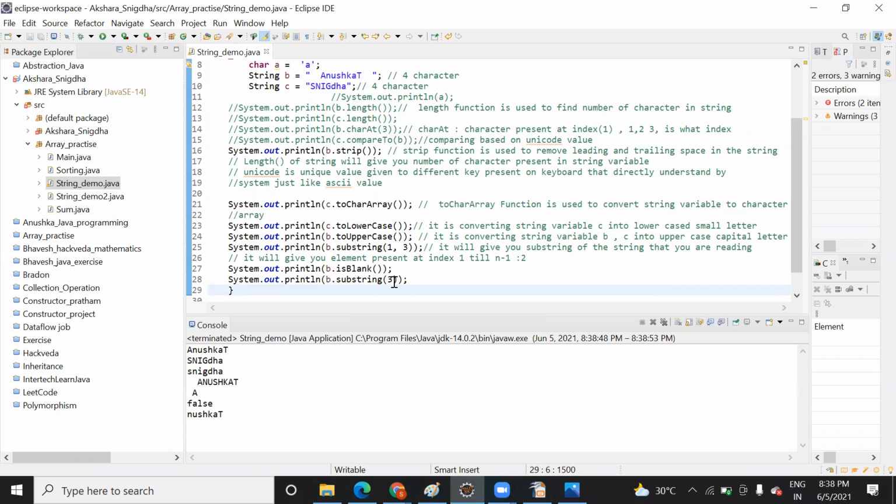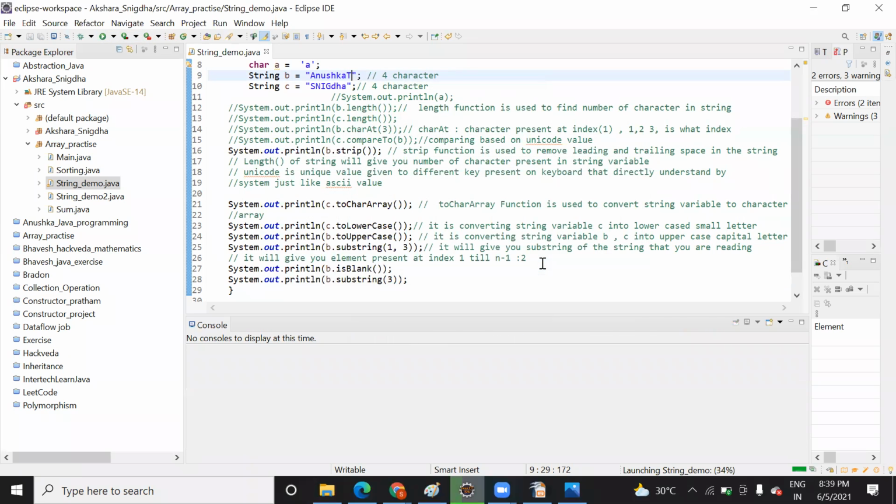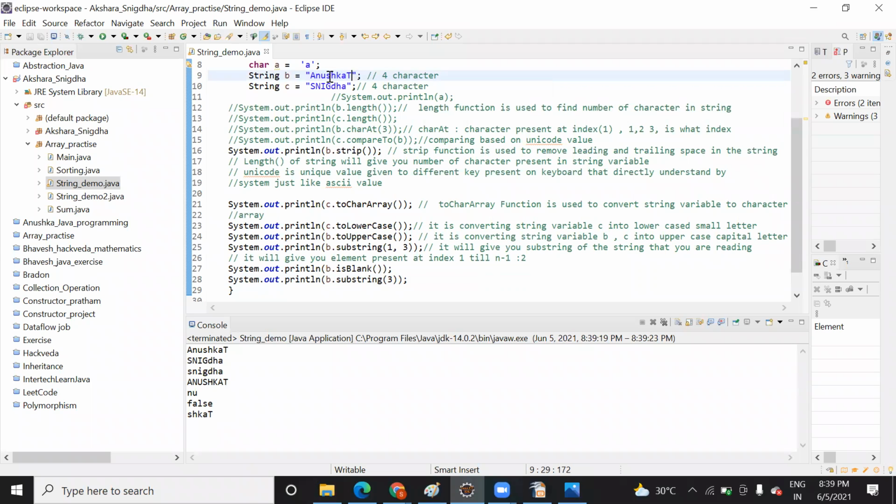So you see when I pass 3 here, it is showing me the data that starts from the index 3. You can count here 0, 1, 2, 3. So I have passed 3 here. Sorry, I have given a space here. When I remove the space, you can see it is starting from the S, right? So this kind of function will help you to work with the string, and there is a variety of functions you can apply on the string.